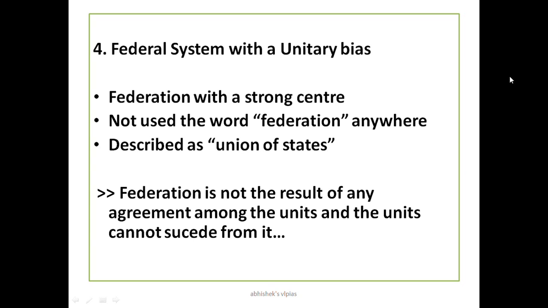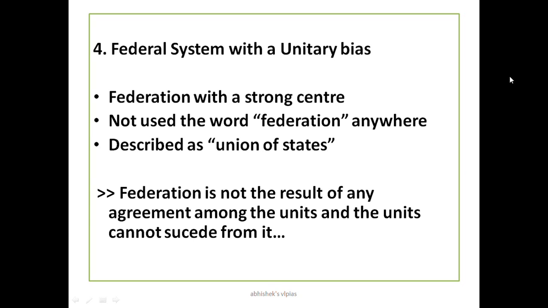So whichever chief minister is ruling a state, ultimately the control is with the center. That is what unitary bias is all about. So it is a federation with a strong center. That is the correct word. It is a federation of states, a group of states like Tamil Nadu, Kerala, Gujarat, Rajasthan, etc., with a strong center in Delhi ruling the total system.